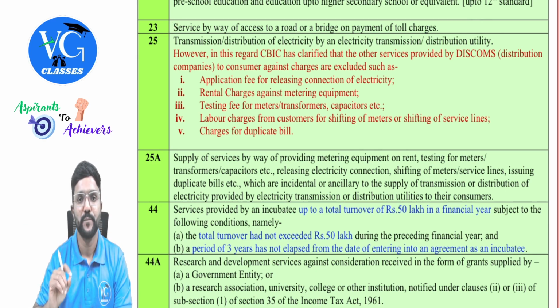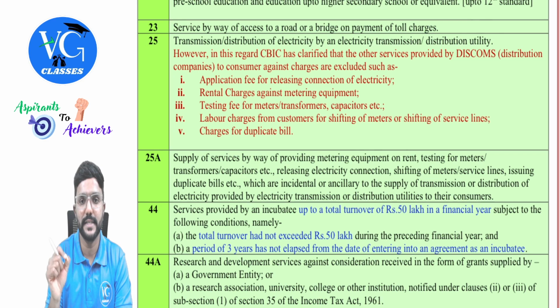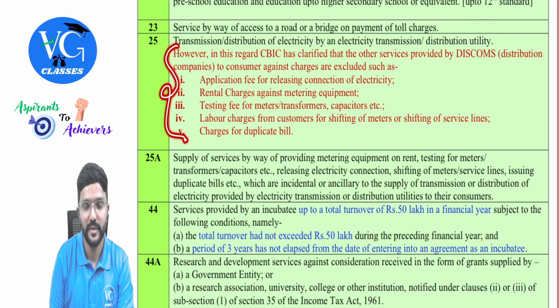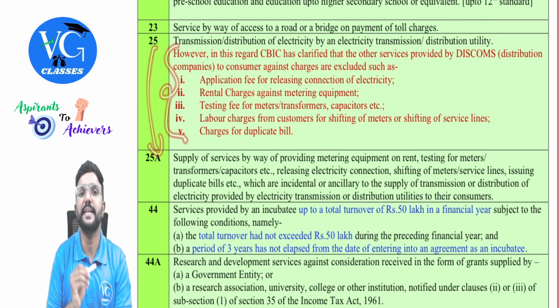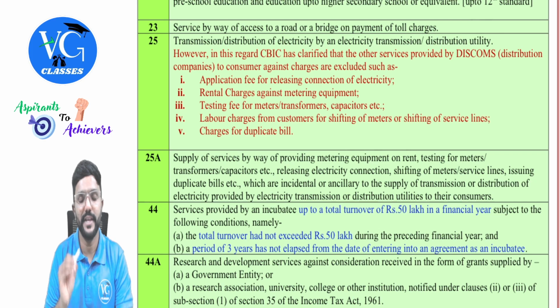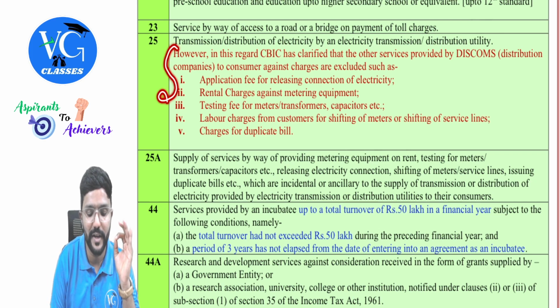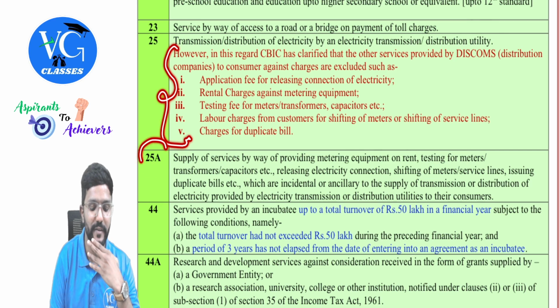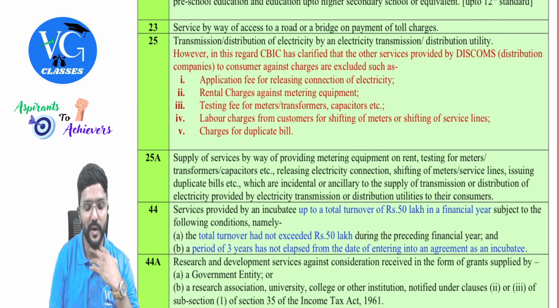Next, 25. Transmission or distribution of electricity by an electricity transmission or distribution utility is exempt, guys. But the following were excluded from entry 25. For that, they have added a separate entry, 25A. I repeat, the following were not a part of entry 25. That means it was taxable. But later they exempted that also by way of entry 25A. What is it? I will read it to you.